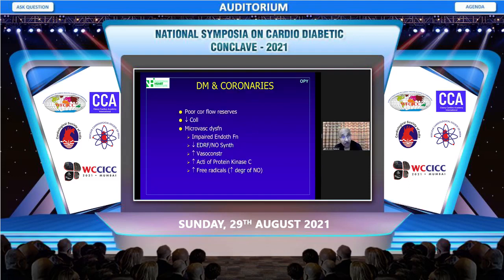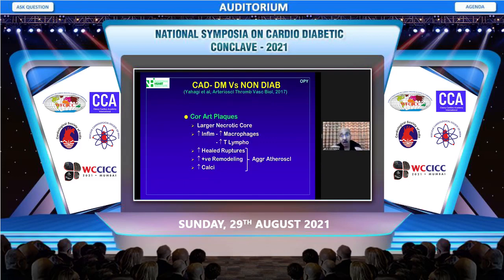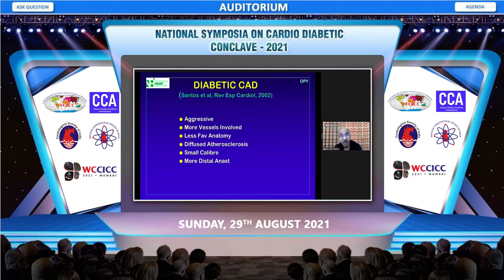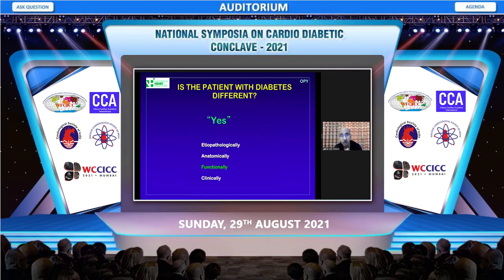Etiopathologically, they have poor coronary reserves, microvascular dysfunction. Anatomically, we find they have large necrotic cores, a lot of inflammation, aggressive atherosclerosis with diffuse distal involvement of small caliber vessels. And that is a typical angiogram of a diabetic patient, which Dr. Shah also showed.